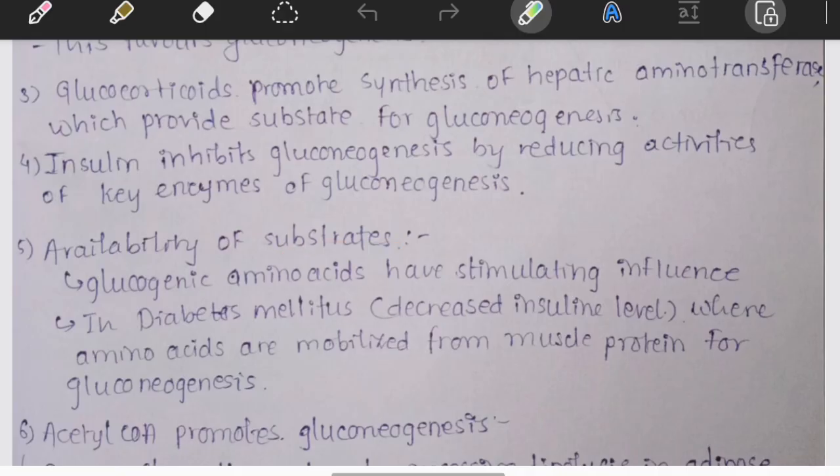Second one is the availability of substrate. Even if all hormones say make glucose, can the liver do it without raw materials? No. Substrate must be available. The major substrates include lactate and glycerol, glucogenic amino acids and propionate. During uncontrolled diabetes, insulin deficiency causes muscle protein breakdown. Large amounts of amino acids reach the liver: more substrate, more gluconeogenesis, more hyperglycemia. This creates a vicious cycle.